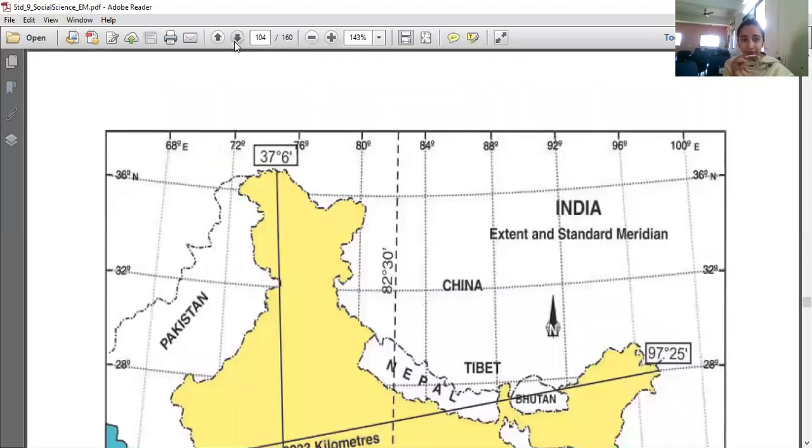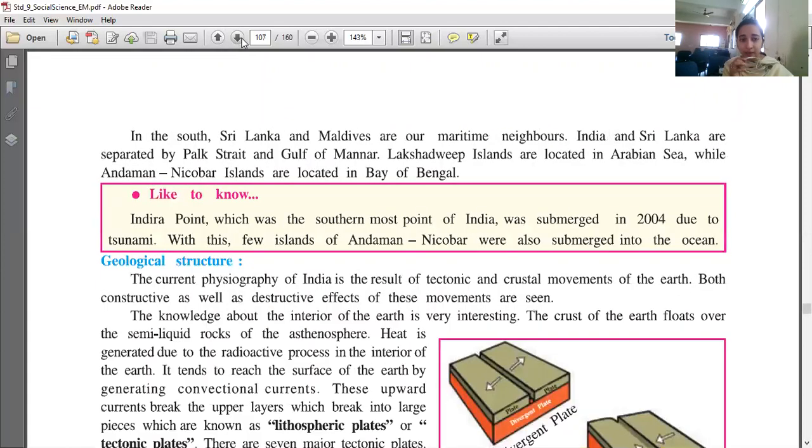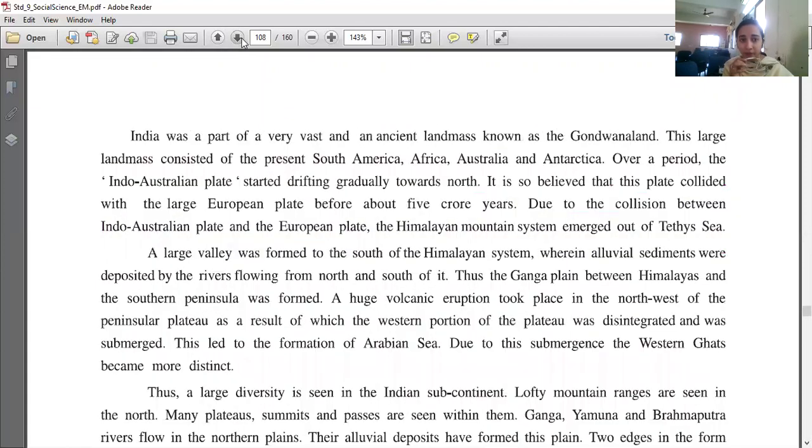Understood? As I said, I'm repeating again and again. You have to write all the answers in your own words, no copying from the textbook.